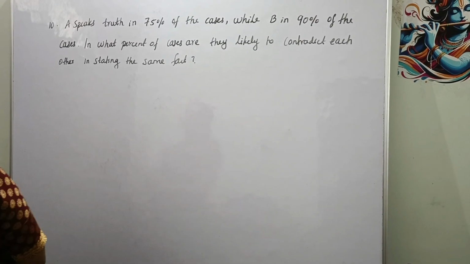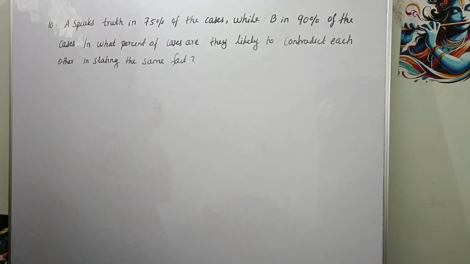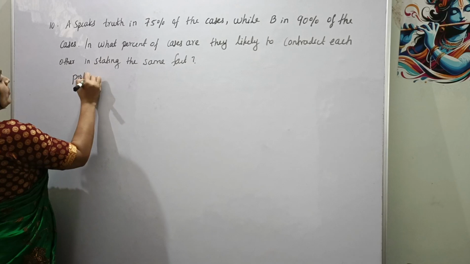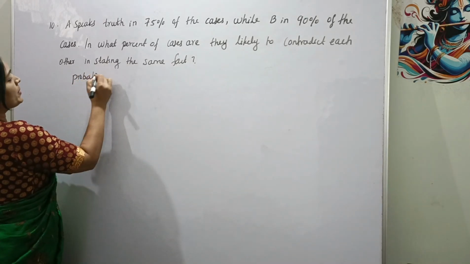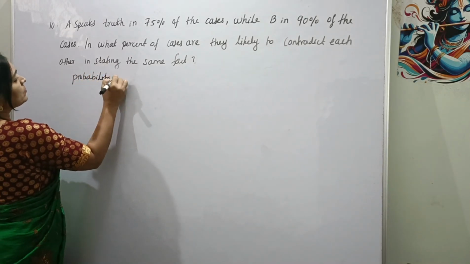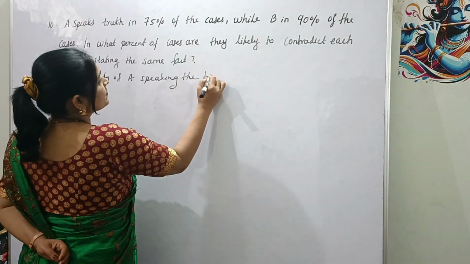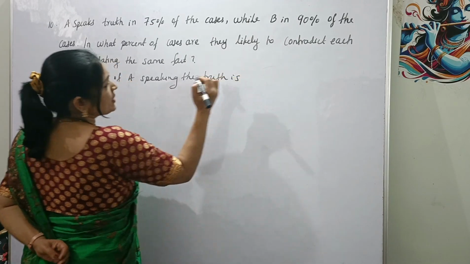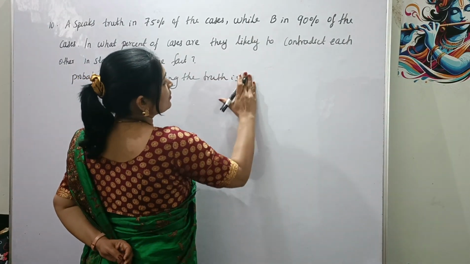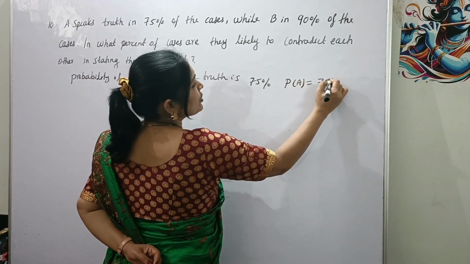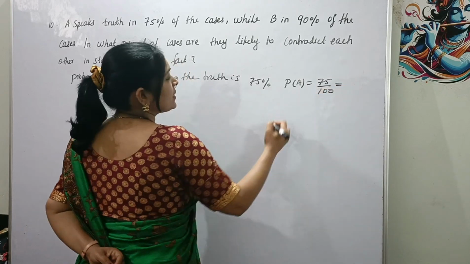A speaks truth in 75% of the cases, while B in 90% of the cases. In what percent of cases are they likely to contradict each other in stating the same fact? Okay, here the probability of A speaking the truth is 75%, that is probability of A is equal to 75 by 100.